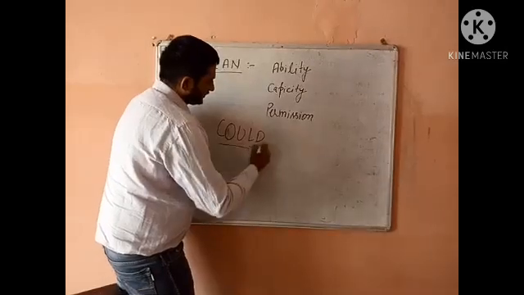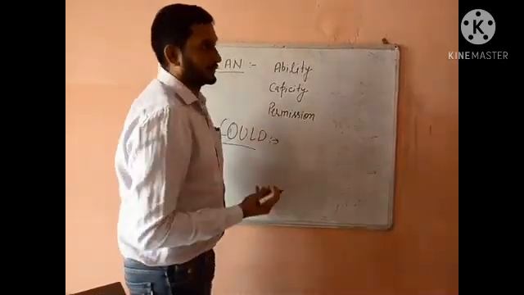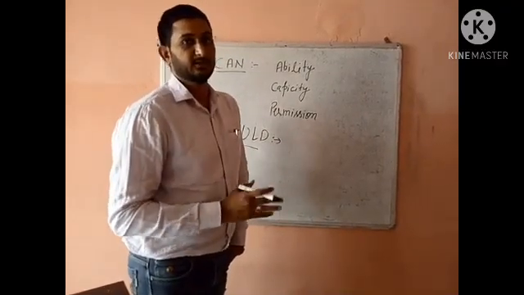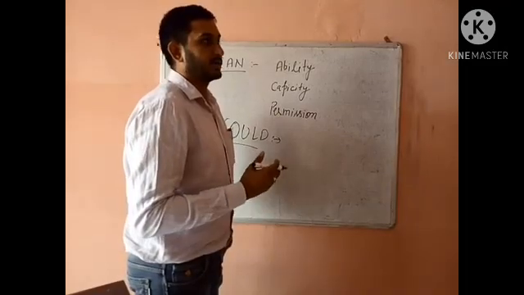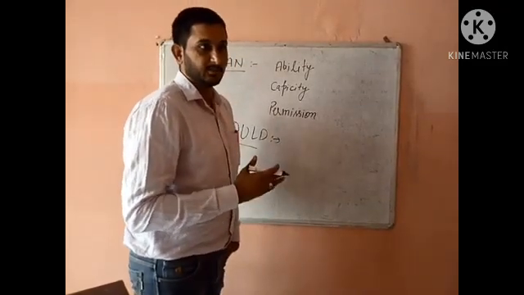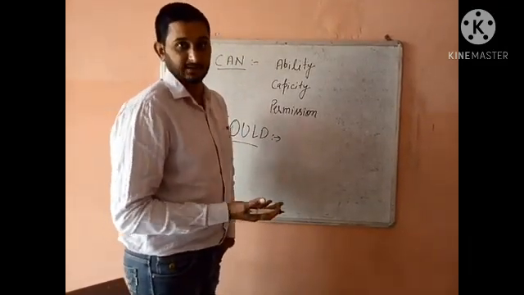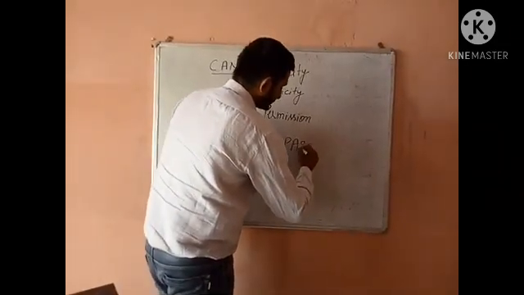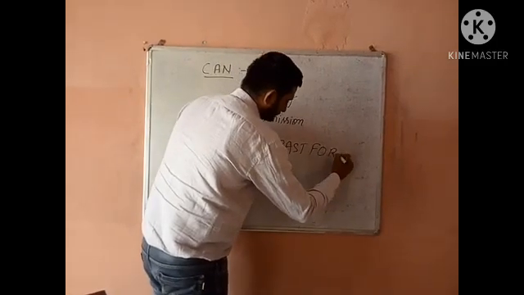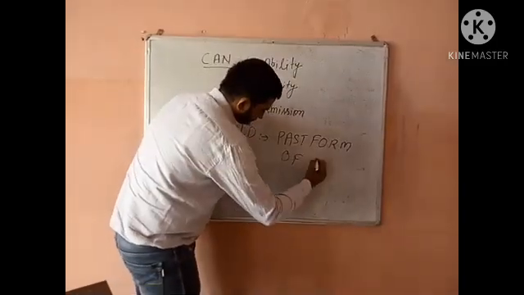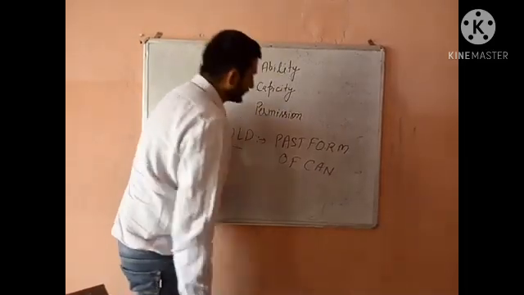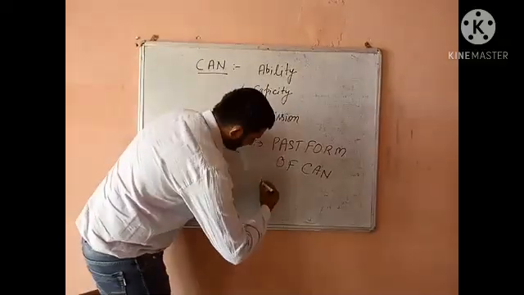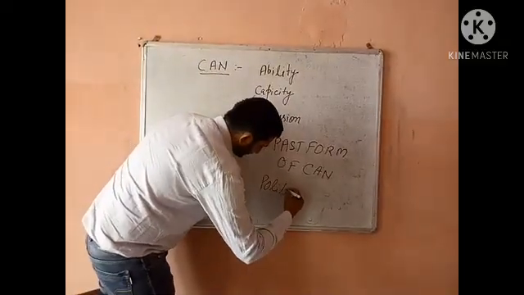Now we have its past form, that is could. One use of could is as the past tense of can. Wherever you would use can in a sentence, if it is in the past tense, you are going to use could. So it is the past form of can. Also, could is used for a request, but a polite request.